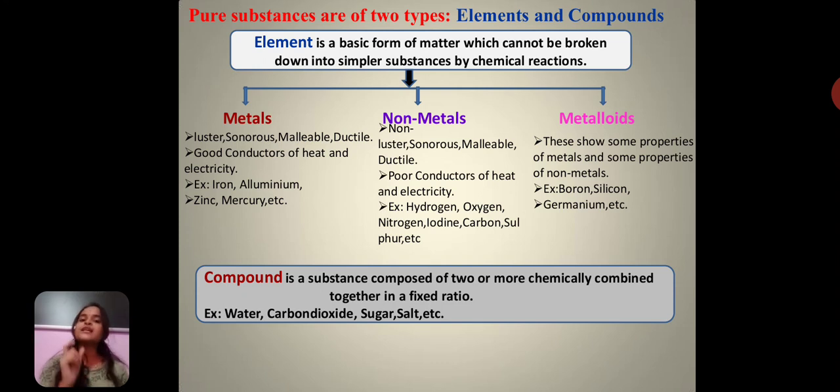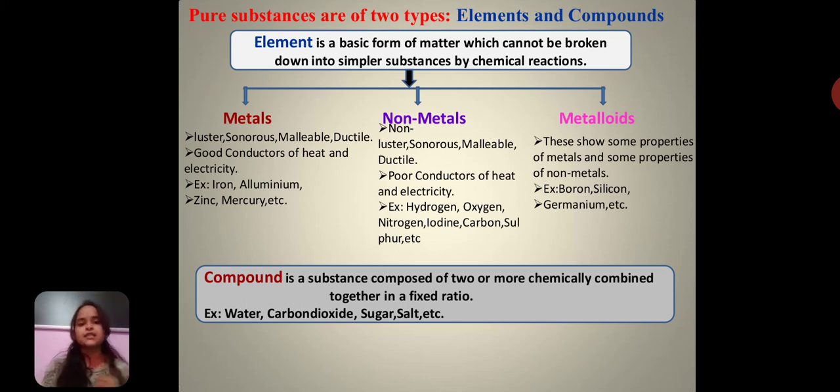So what we can say finally is that there is a fixed ratio to form a compound, and that fixed ratio consists of either similar or different kinds of atoms. There is no rule that there should be only a similar kind. They can be similar or different atoms which are chemically combined to form a compound.